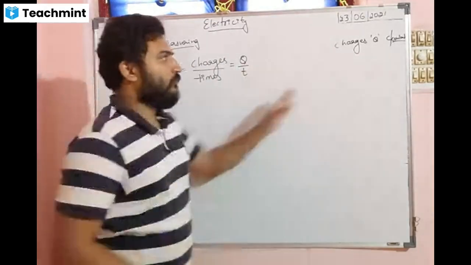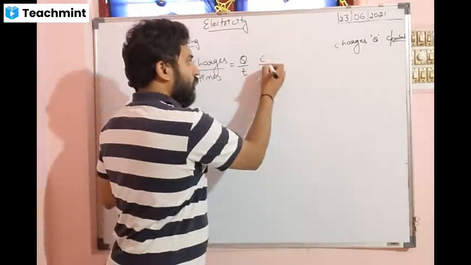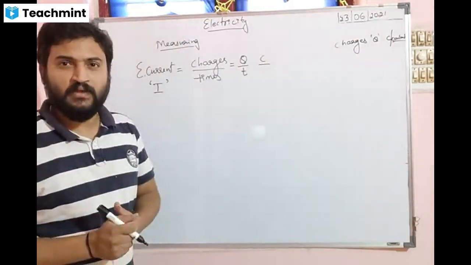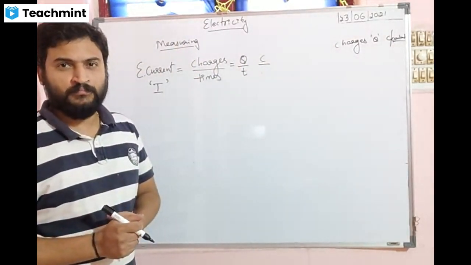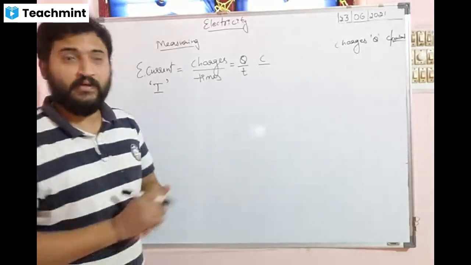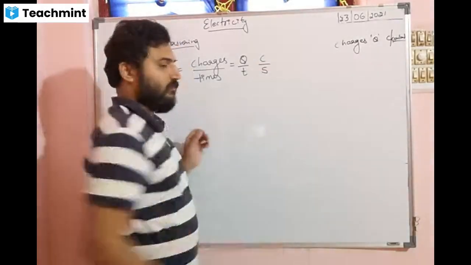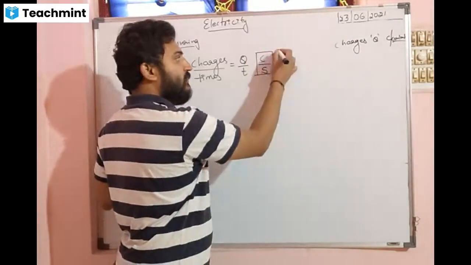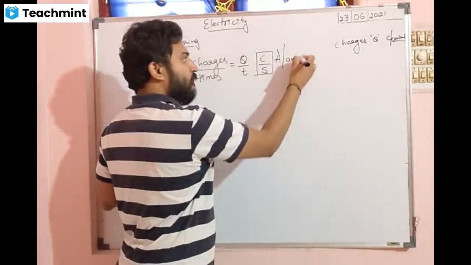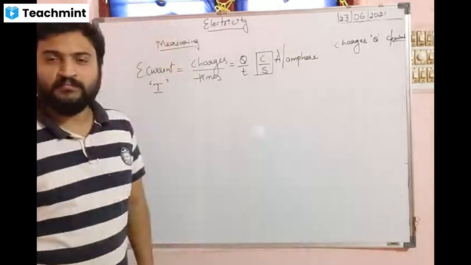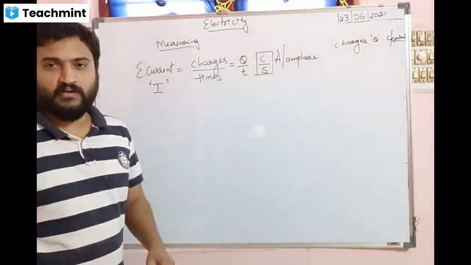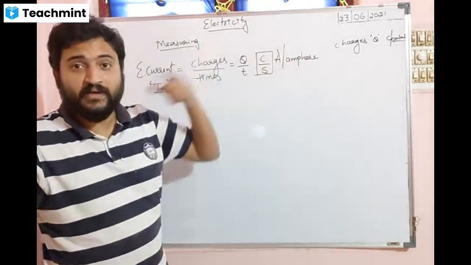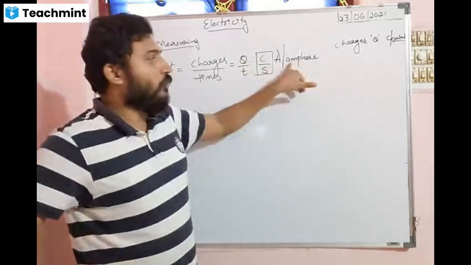So what is the SI unit of Q? Coulomb. Coulomb per time. What is the unit of time? The basic unit of time is second. So this is coulomb per second, which we name as ampere. So if you want to write the unit in shortcut, that is only A, you should write in uppercase. And if you want to write fully, you should write in lowercase.